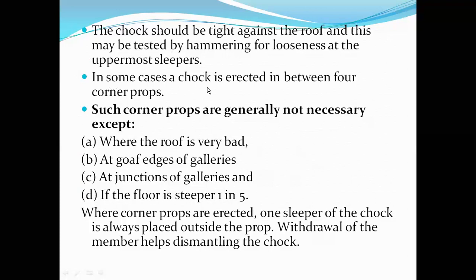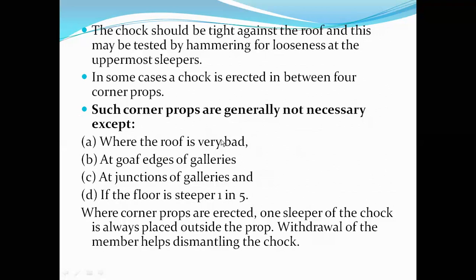In some cases, a chock is erected in between four corner props. This is a special case. Such corner props are generally not necessary, except where the roof is very bad, with four props at the corners and the chock in between. This applies at goaf edges, at junctions of galleries, or where the floor is steeper than 1 in 5.